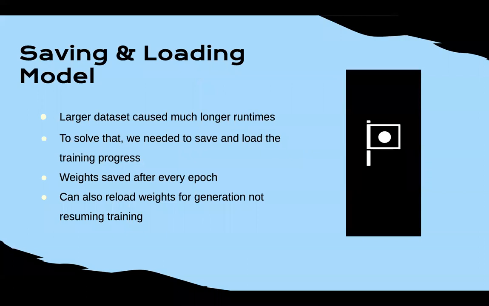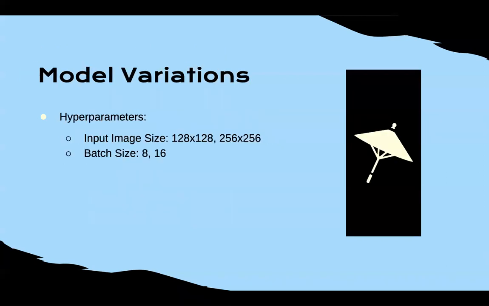Other small things that we did, but also very important, is finalizing the pipeline for saving and loading the models, which was essential because we had a very large data set, which caused much longer run times, and we needed to save and load the training progress at different time intervals. We saved the weights after every epoch, and we were also able to reload weights to generate data without continuing training. Both options were available. We also continued with our model variations, specifically in terms of batch size and input image size. And these are the values shown in front of you.